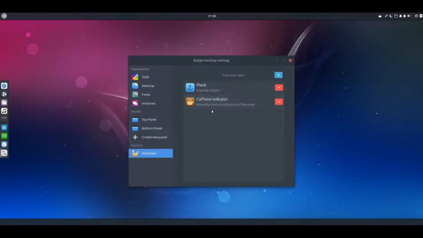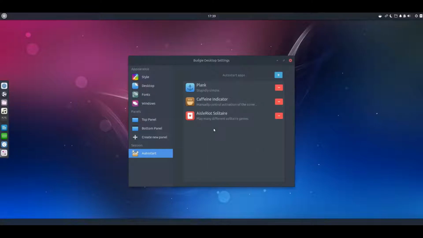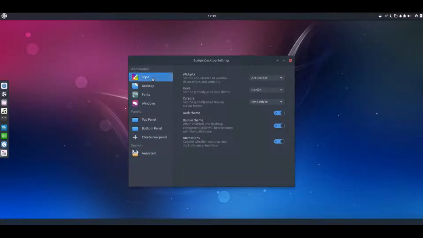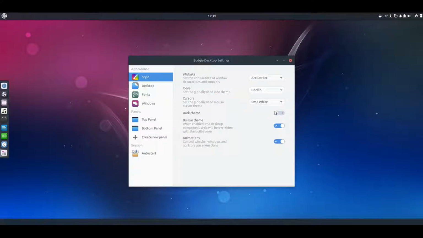We could have applications that automatically start. Let's say if I want Solitaire to auto start when you log in. That's nice. This is where we could change our themes and animations. I quite like that.